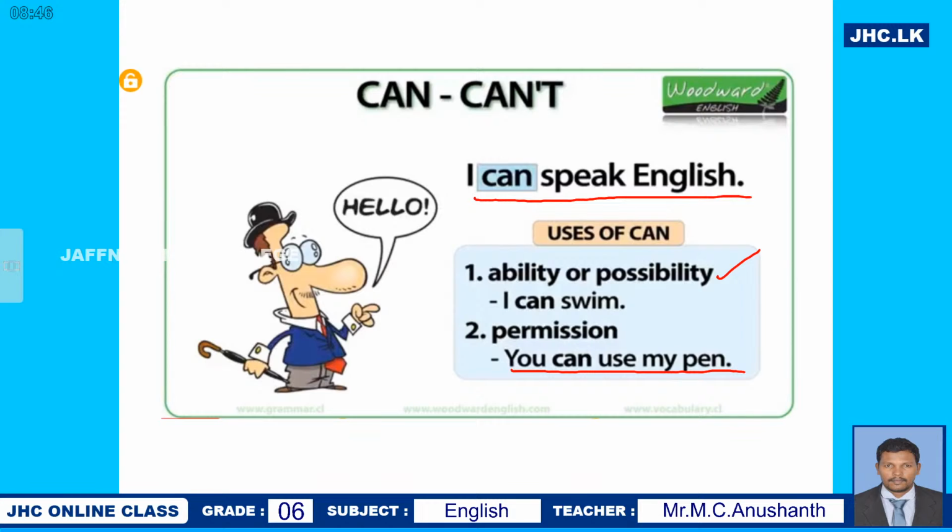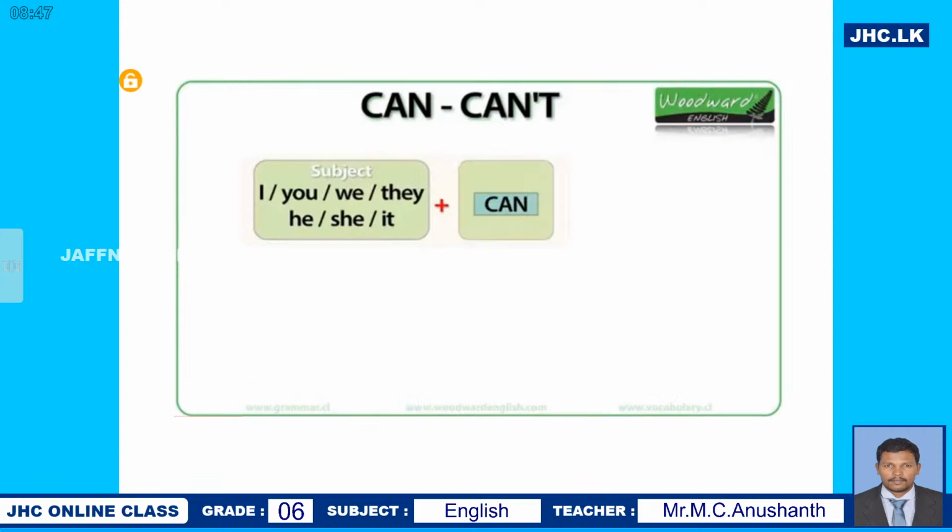Okay, I can swim: I have the ability to swim, or it is possible for me to swim. But permission, you are giving permission. You have permission to use my pen, so you can use my pen is an example. We are going to deal with today's lesson with can and can't.